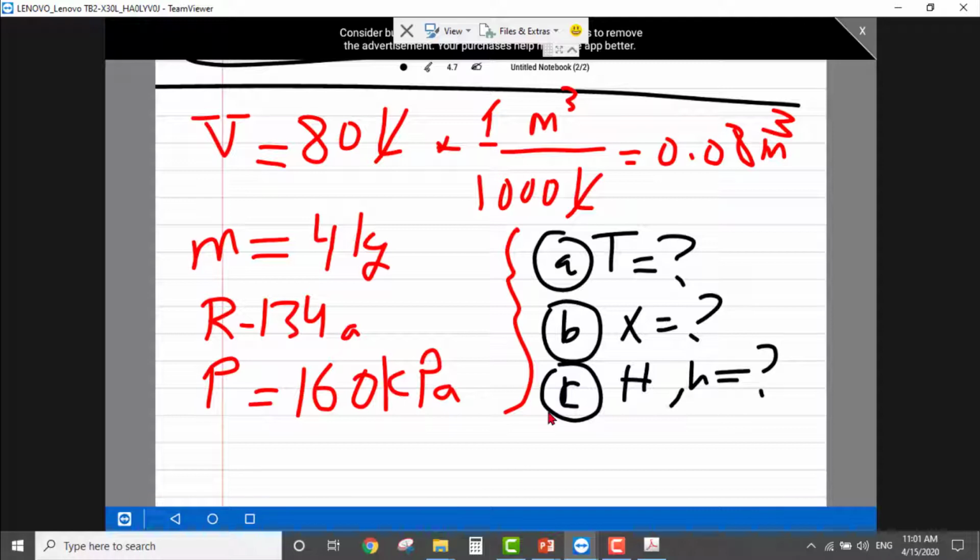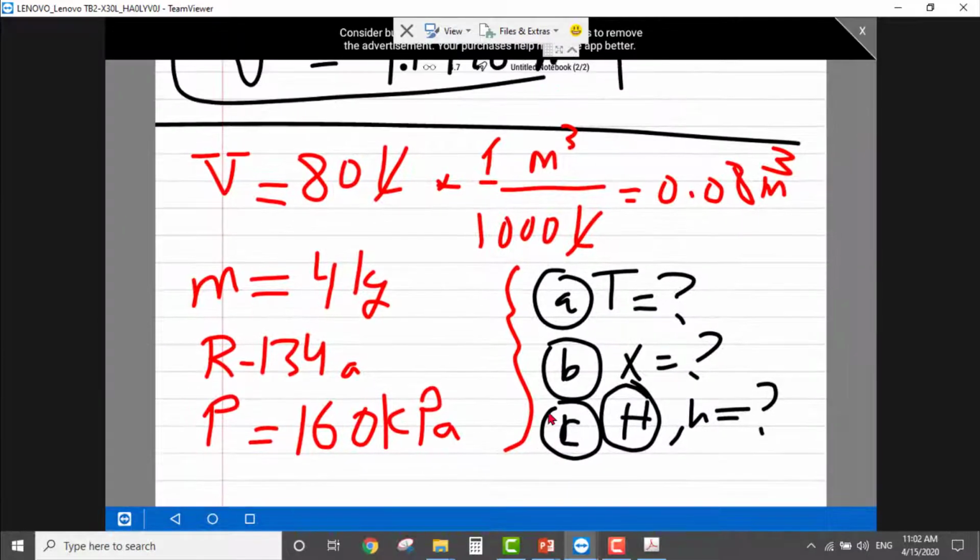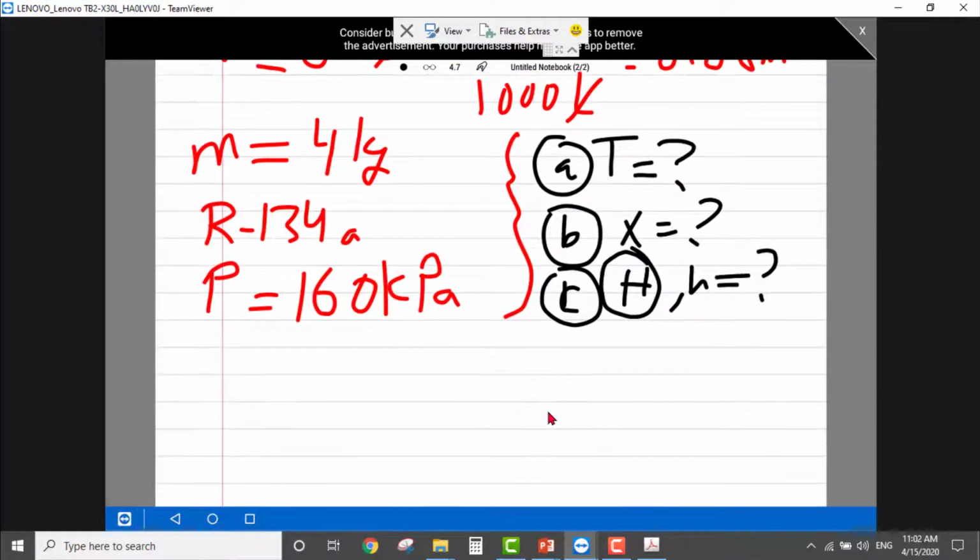We might find the enthalpy, not the specific enthalpy, because if he asks about the specific enthalpy, he will write the specific enthalpy. D, we need to find Vg, the volume, not the specific volume.